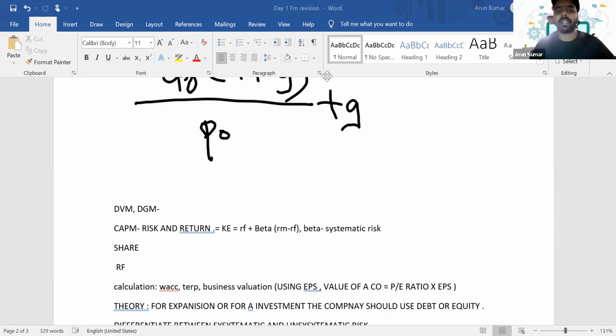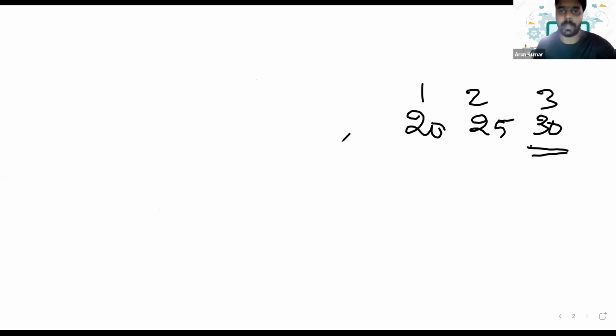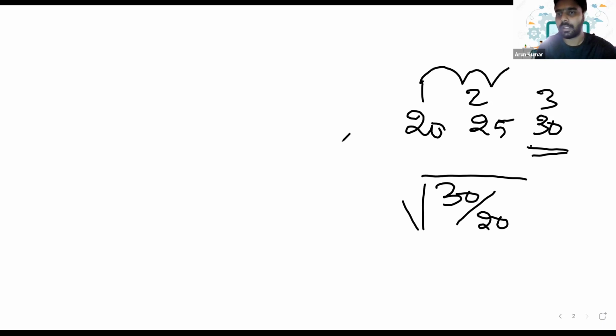Yeah, the growth can be calculated in two different ways, either using the average method or by using Gordon's growth model. Okay, so the average method means, let's say you have a dividend of 20 cents in the first year. Second year, it is 25. Third year, it became 30. So 30 is your latest dividend. And if you want to calculate the average growth, it will be 30 divided by 20. The growth is for 2 years, right?